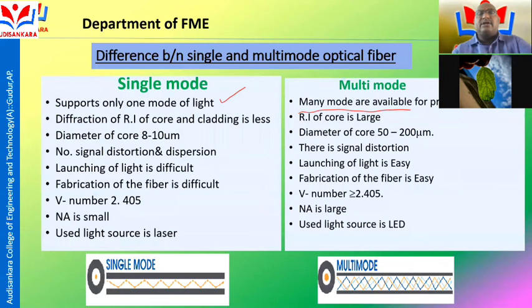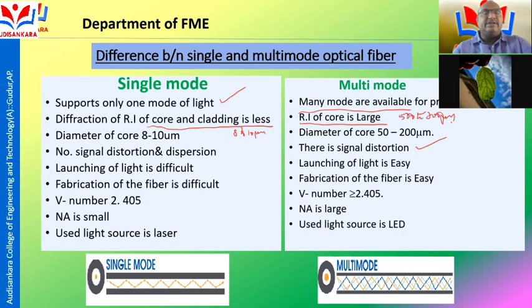In single mode fiber, the refractive index difference of core and cladding is a small value. In multi-mode fiber, the refractive index of core is a large value, and the core diameter is nearly 50 to 200 mm, while single mode step index fiber core diameter is 8 to 10 mm. So there is no signal distortion and dispersion in single mode step index fiber, and in multi-mode fiber there are signal distortions.